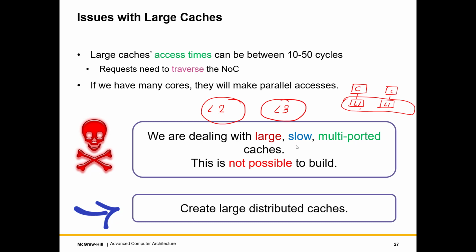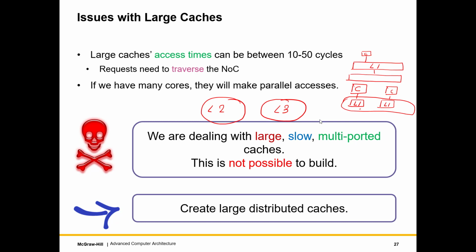So our current understanding is that we will have one large L1 and the cores will be connected to it. This is at least the conceptual model that we have been working with. And definitely we'll have one large L2 and all the cores will also access that. And as I said, both at the L1 and L2 levels, it will end up being large, slow and multi-ported.